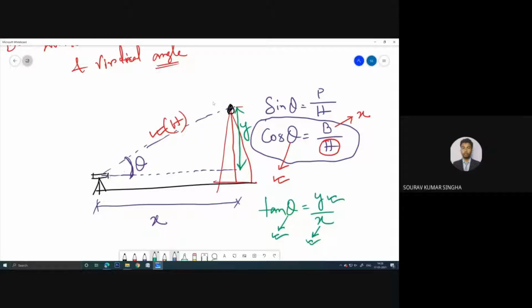So using this measuring instrument, which instrument? That is the theodolite. Now using this theodolite you can measure this vertical height. Previously you used the compass, and in that compass it is not possible. It is possible to determine the horizontal distance, but the vertical distance can't be measured using that, right? So that is the more important thing in theodolite survey.